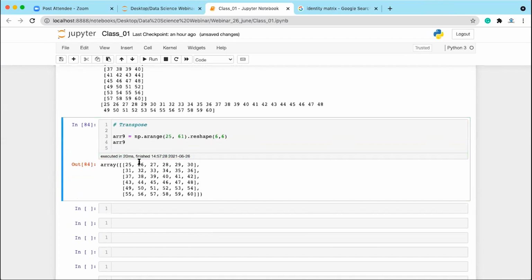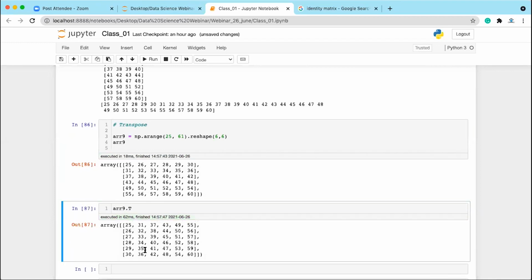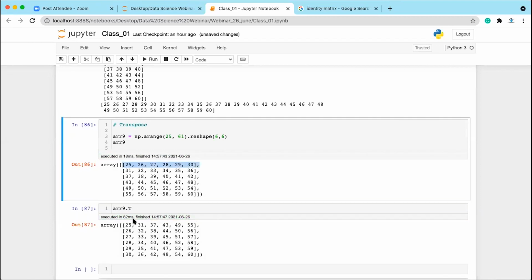Rows into columns, columns into rows, right? So if you want to do the transpose of an array, you can simply do array 9 dot T. It will be converting rows to columns and columns to rows. So this is array 9, and array 9 dot T is going to transpose the matrix. You can see this row has been converted to column. Clear? Fine, everyone. Any question? So these all are the different ways you can reshape an array. I hope this part is clear to everyone. We are going to the next topic.